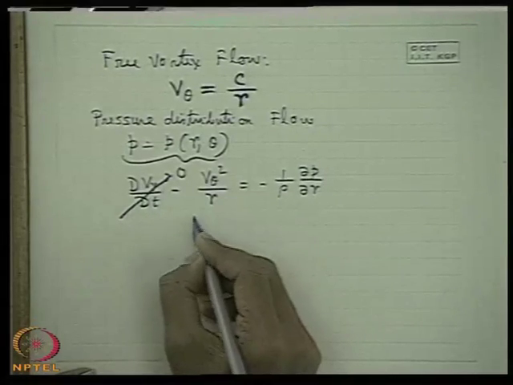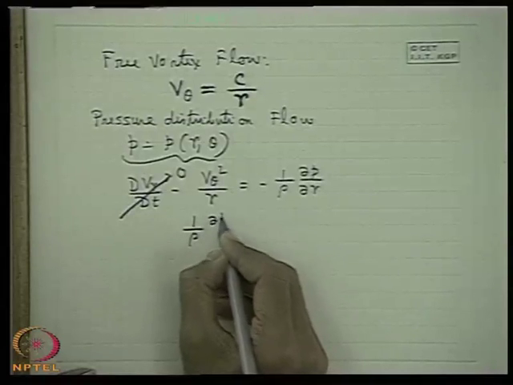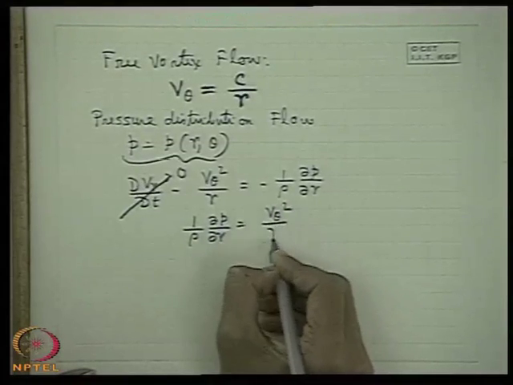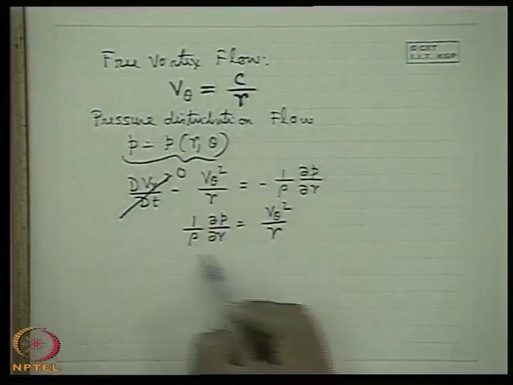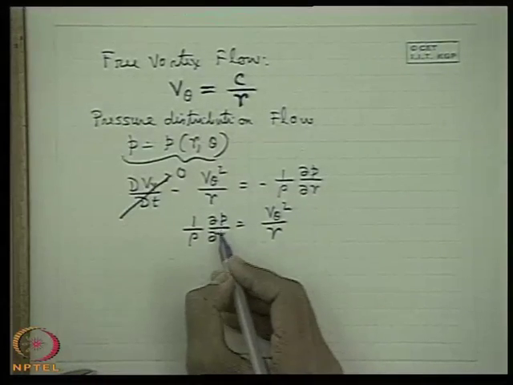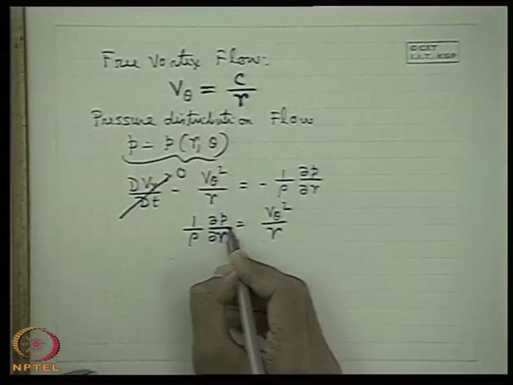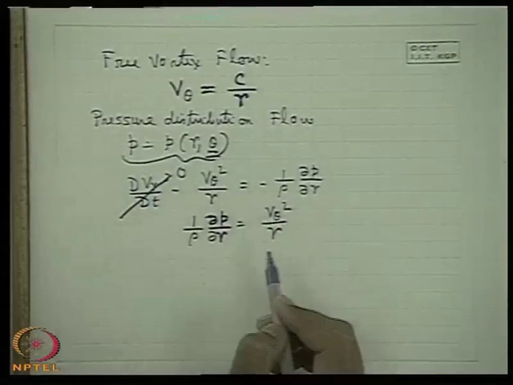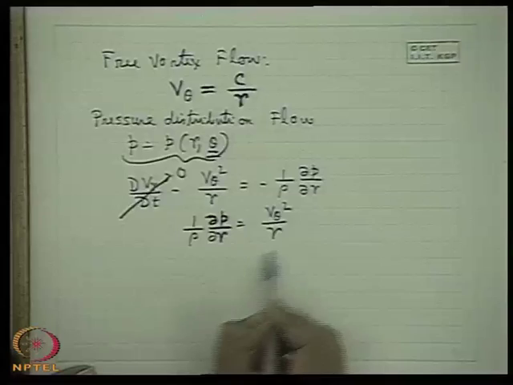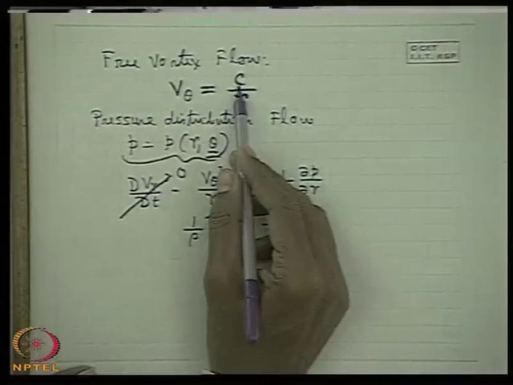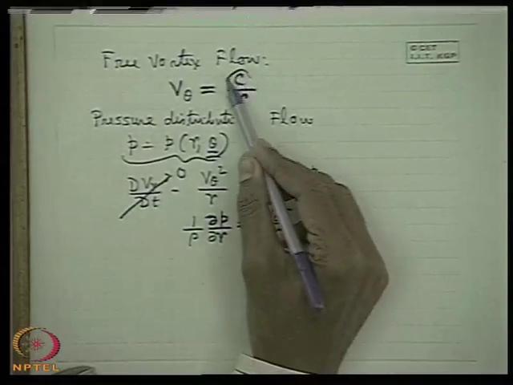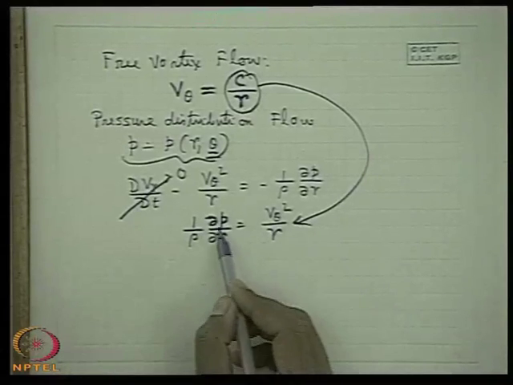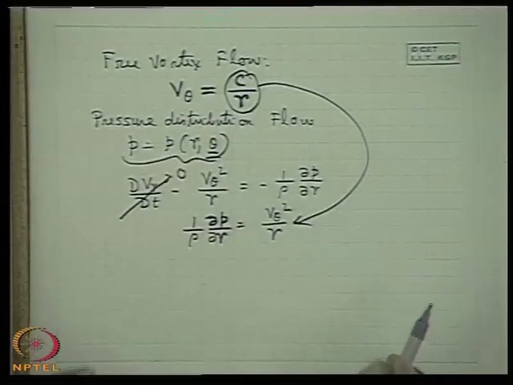We know v theta is c by r, so we can integrate it, but we should satisfy ourselves that del P del r is equal to dP dr, that is, P should not be a function of theta. Substituting and integrating would be incomplete until we show that P becomes a function of r only.